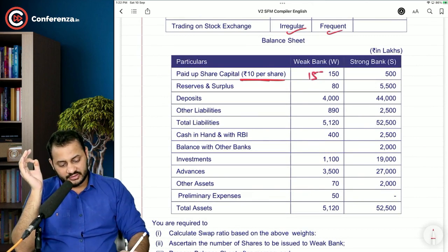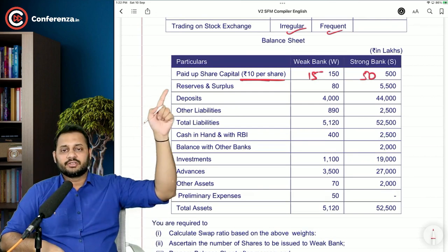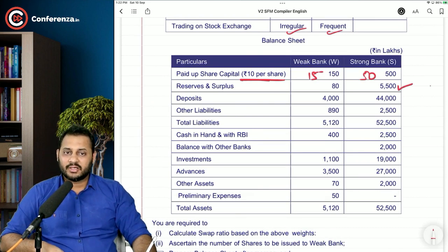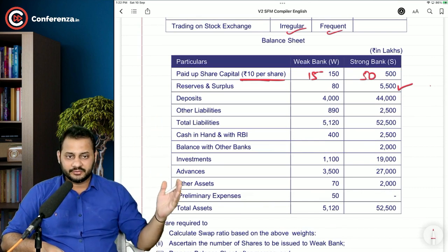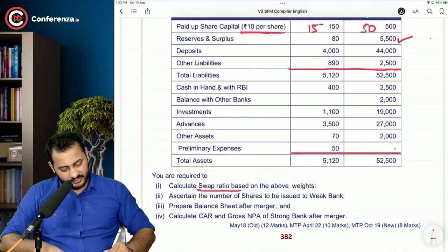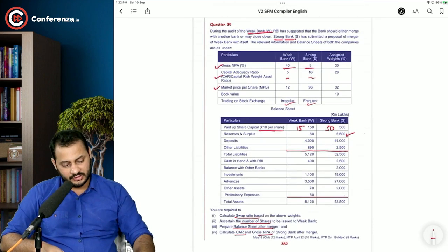We can easily calculate the number of shares. The number of shares in this will be 15 and the number of shares in this will be 50 when divided by 10 rupees. Okay, so reserves and surplus, you can clearly see that it is 5,500 in the strong bank as it was equal to the previous question. And the rest of the details are given to you here. This is the total. We have to calculate the swap ratio, number of shares to be issued, balance sheet after merger, CAR and gross NPA. Exactly the same as the previous question. Leaving it up to you.